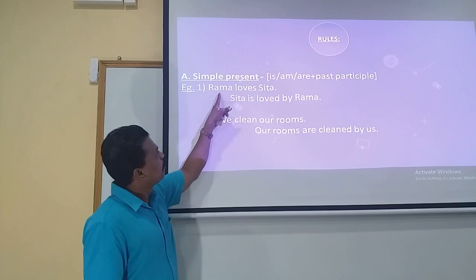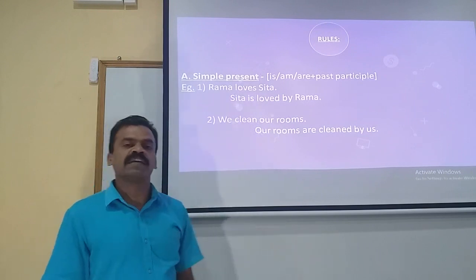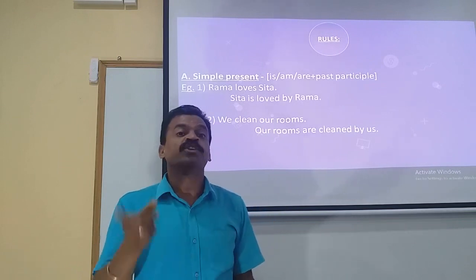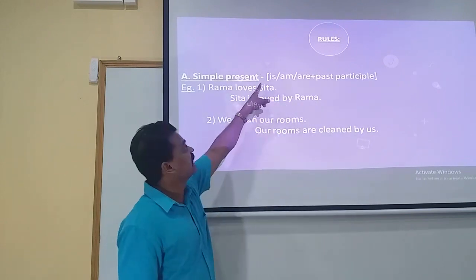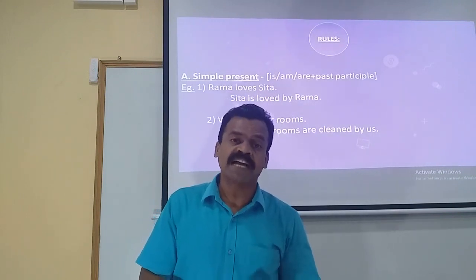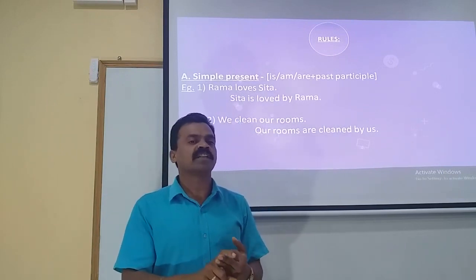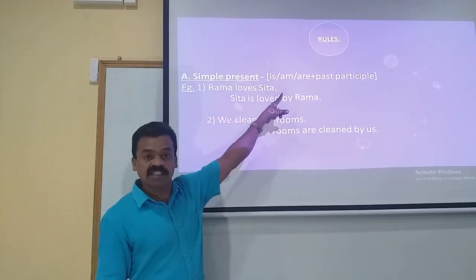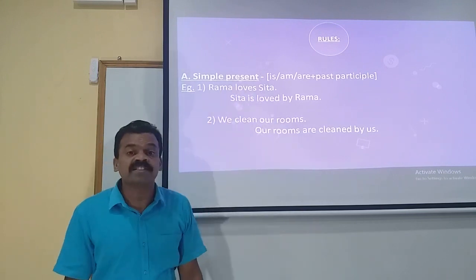For example, Rama loves Sita. So we have the base form of the verb here, loves. Therefore the given statement is in simple present, and when the statement is in simple present, we have already seen that together with the verb to be, we have to add the past participle. The verb to be form in simple present tense is, am or are. Nothing else you will be able to use here if the given statement in the active voice is in simple present. You will be making use of either is or am or are plus the third form of the verb, that is past participle. As we saw in the example, Rama loves Sita, loves, the base form of the verb, is used. So the given statement is in simple present.